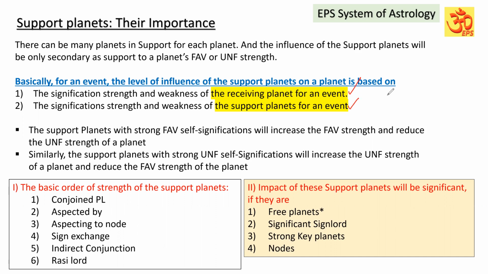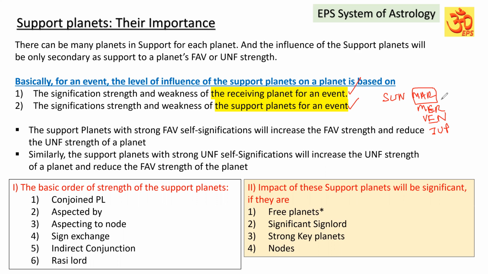For example, as I said, suppose Sun is in the sign of Mars, so the Rasi Lord is Mars. The conjoined planet is Mercury, and another conjoined planet is, for example, Venus. Say, for example, Sun is aspected by Jupiter. Not in this example, but for discussion purposes, I'm saying that. So these are the four support planets to the Sun.